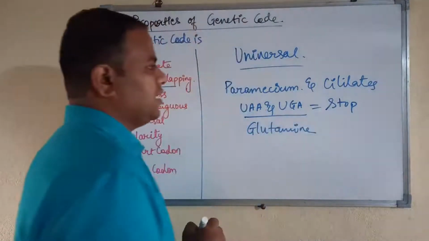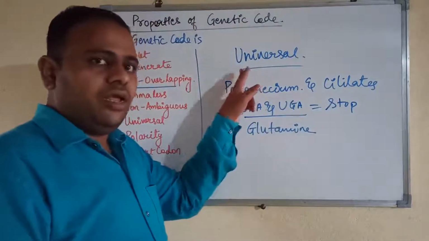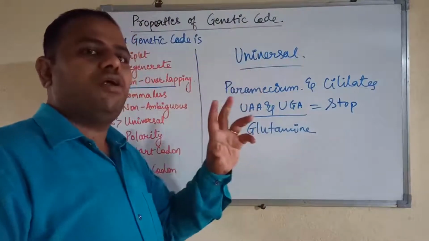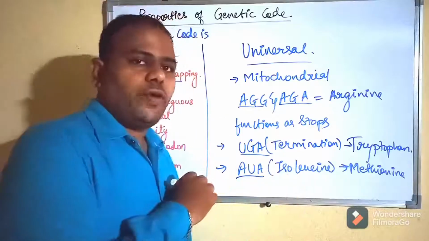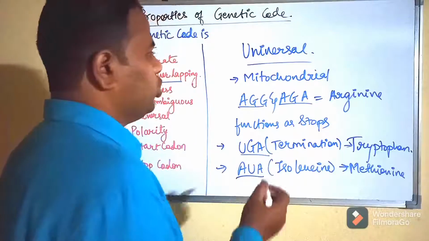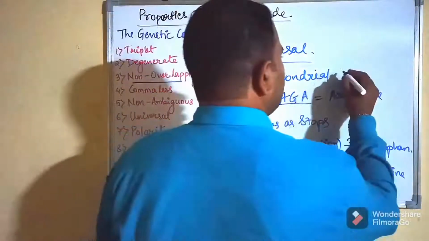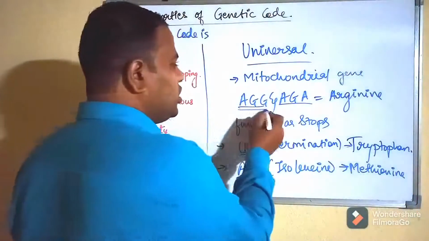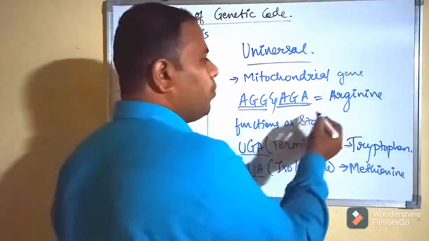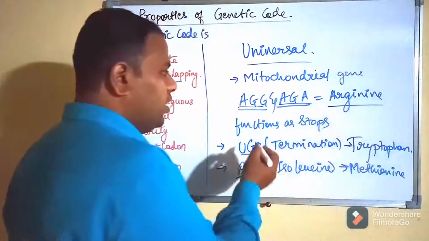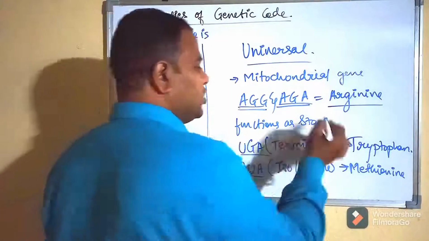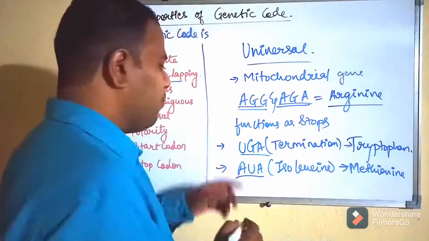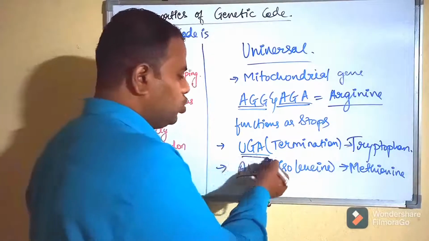So this is the first exception. Though the genetic code is universal, the same for every organism, there are a few exceptions. Here is another exception: in the mitochondrial genes present in human DNA, the AGG codon and AGA codon, which normally code for arginine, function as stop codons. The next exception is the UGA codon.